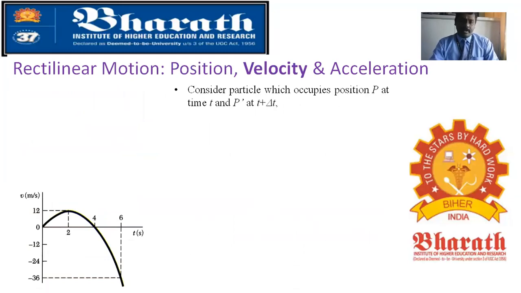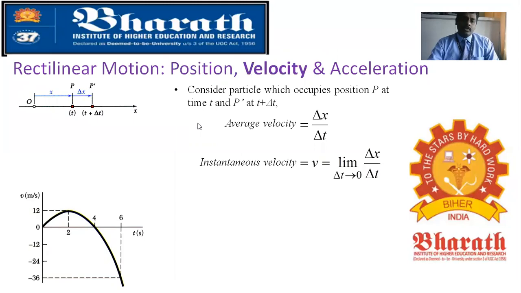Now you can see you are going to consider a particle that occupies the position P at time t and P dash at t plus del t. You have a change in time. At a particular time, you have the point P. Then after a time, you have the change in displacement. Initially it has the position x, but after change in time del t, you have a change in position also. So you can say the velocity will be changing with respect to time.